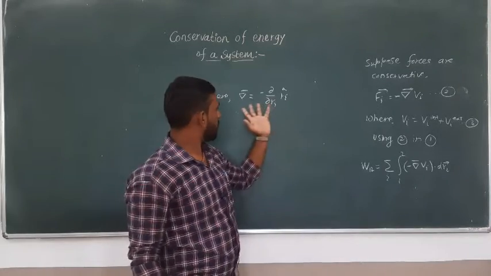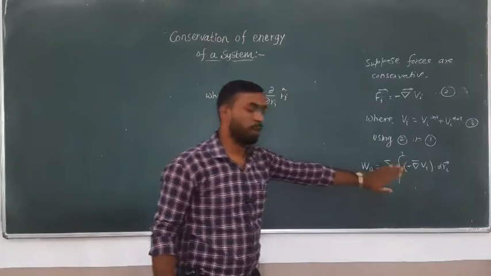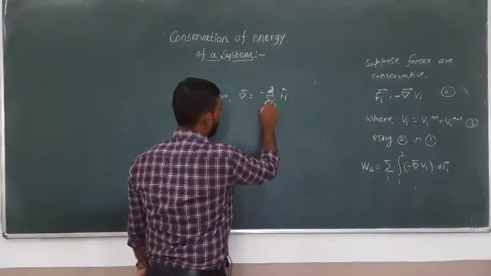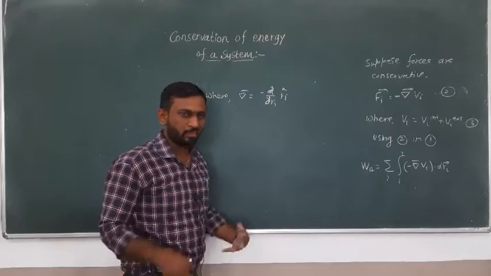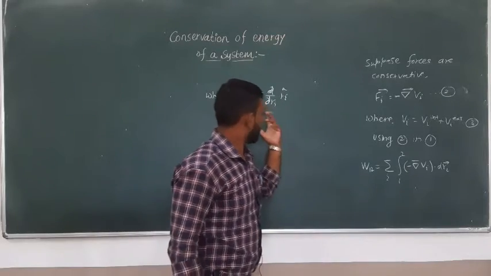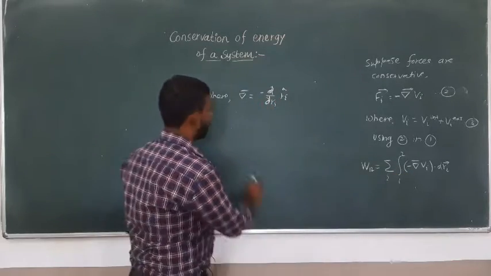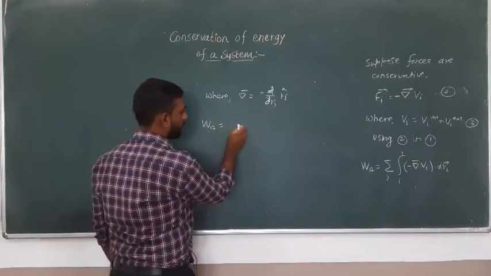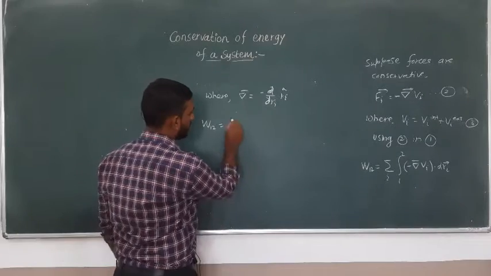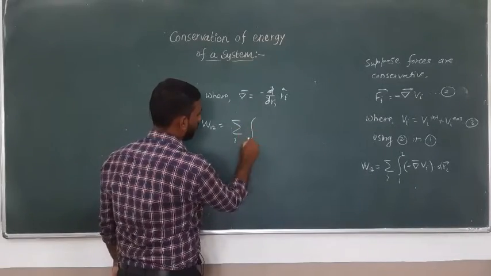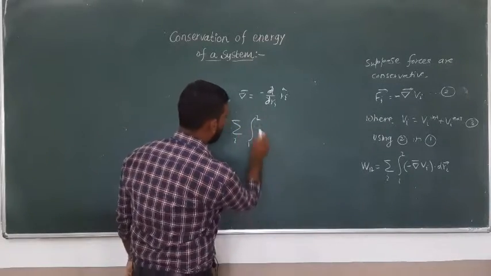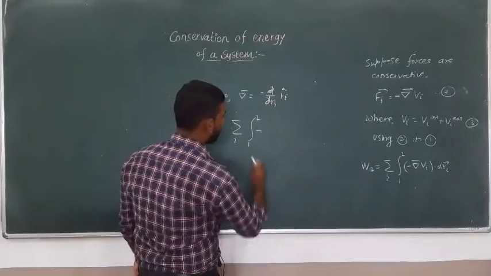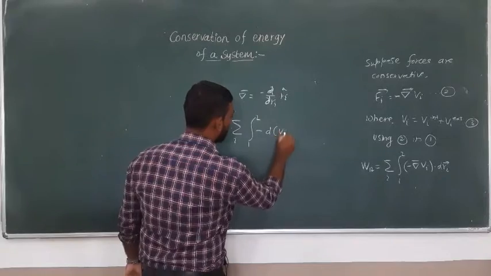If we consider this an exact differential and put in these values, we get W12 as the integral from 1 to 2 of minus dVi, where the dr cancels out.